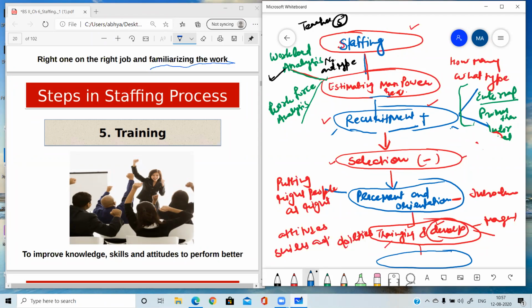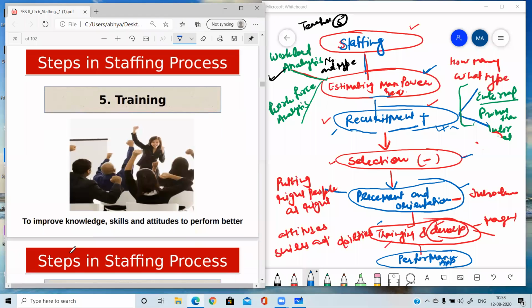Next step is, in most of the books this is given as the complete staffing process, but there are three more steps in the staffing process which you have to add. Next is the performance appraisal. Here we have invited the application, here we have analyzed the requirement, here we have selected the best person, here we have put them on the job, and here we have provided them training so that they can perform their job in a better way. So the next step is performance appraisal.